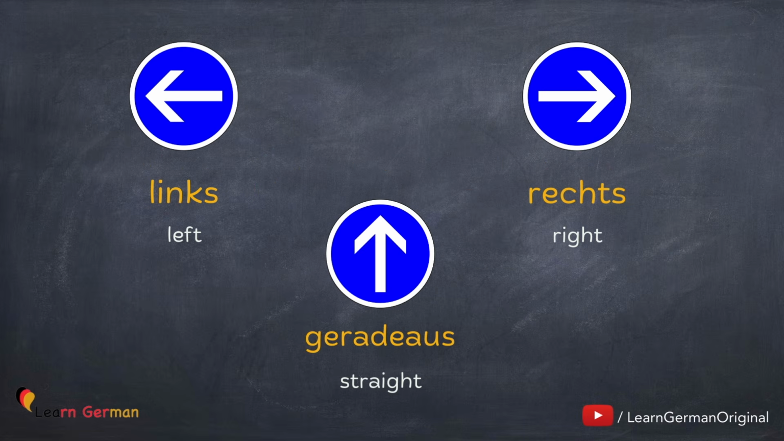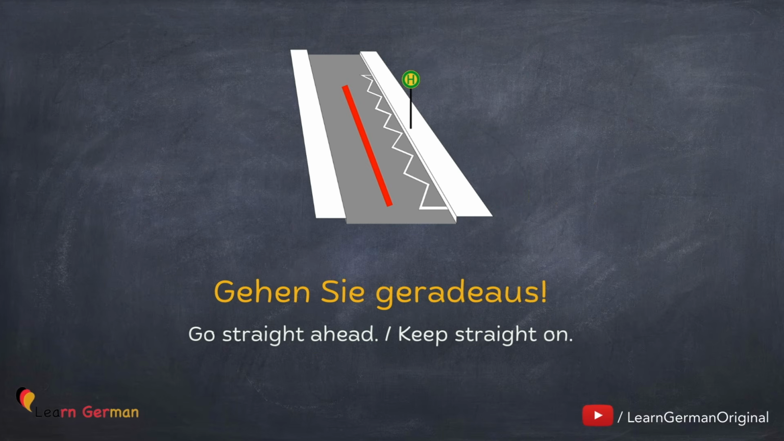And now we learned 3 very important terms that we require for giving directions. The first one is links. The second one is rechts. And the third one is geradeaus. Noch einmal links, rechts, geradeaus. And now we'll be looking at some structures where you can use these words.